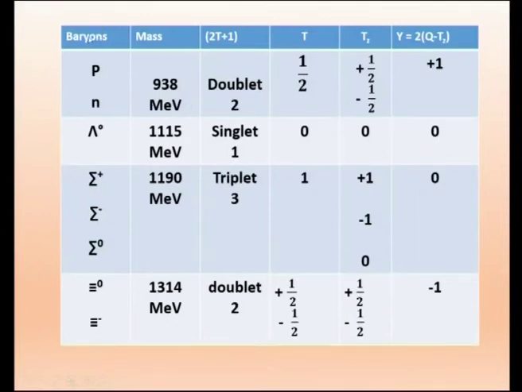So, this is baryon, and we are talking about only baryons. We said there are 8 baryons. So, we get proton, neutron, lambda 0, sigma plus, sigma minus, sigma 0, and xi 0 and xi minus. You can pronounce psi as xi.